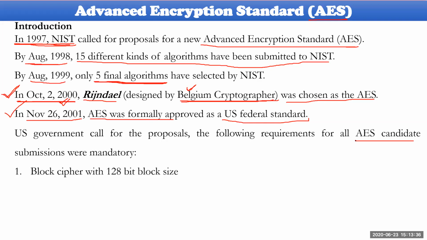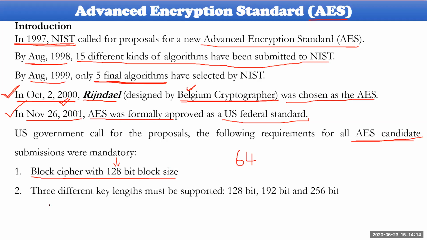So they have given some clear rules and regulations here. The first rule is that the block cipher must take at least 128 bits as input. The plain text will be 128 bits as input, whereas in DES it is 64 bits. Approximately double the size can be encrypted. That is the first restriction given by the US government.